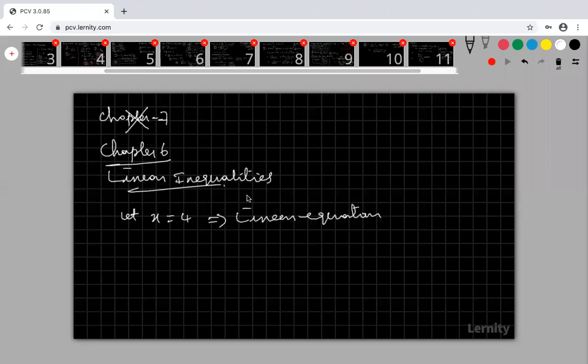Only chapter 8 is deleted, not chapter 6, based on the students' request. After finishing chapter 6, we will go for chapter 7, and your chapter 8 is deleted, then we go for chapter 9, everything.